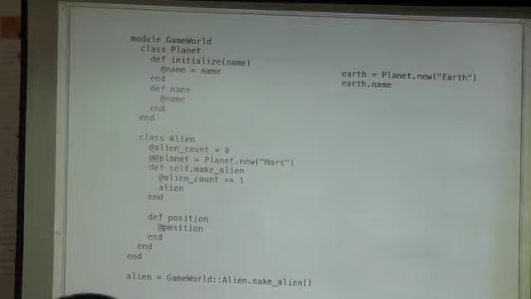That red colored thing is nothing but an instance variable. Each instance of Planet has access to that variable. So I can say earth.name and I'm going to get Earth. That is your instance variable. You can think of instance variables as they exist in Java and C++ as well, pretty much analogous. They are bound to instances of objects, not classes themselves.